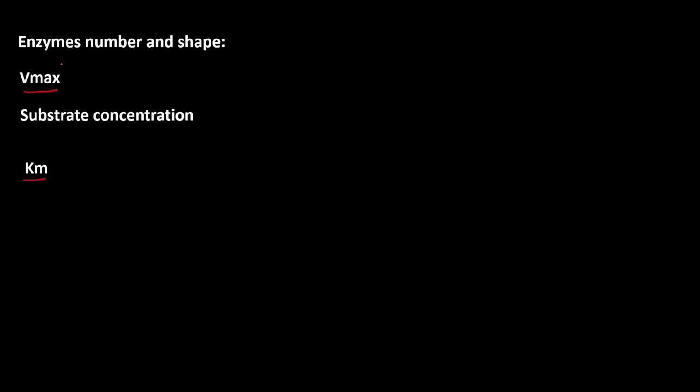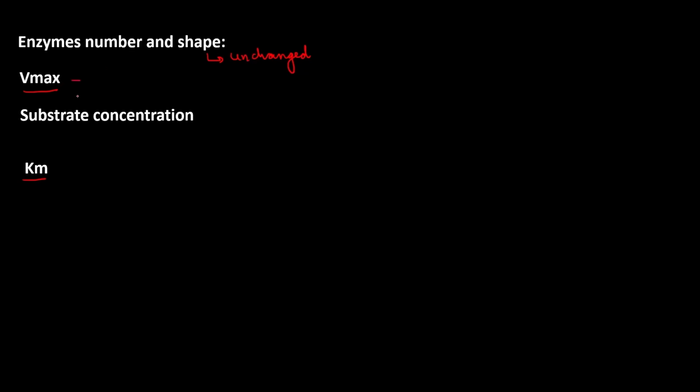Now, in the case of competitive inhibition, is there any change in the enzyme number or shape? The answer is no, so it is unchanged, right? Because the inhibitor is coming and simply binding to the enzyme, it is not affecting the enzyme number. The enzyme number and shape before and after the inhibitor are the same, right?